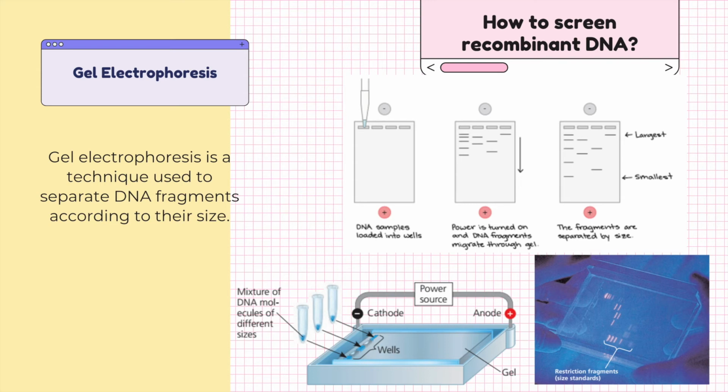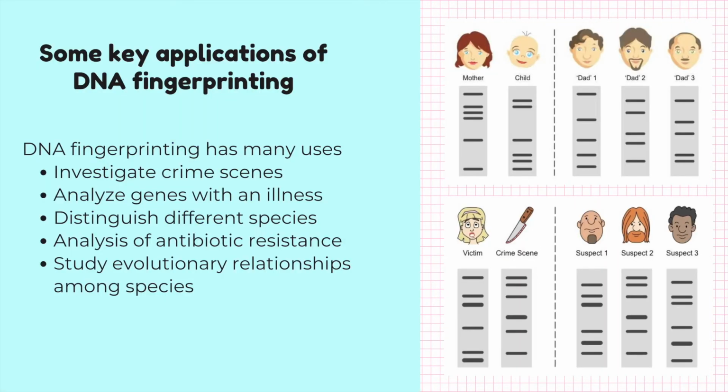But what is this technique commonly used for? Using DNA fingerprinting, genetic differences between individuals can be detected. One good use of this method is for identifying the parents of a child or identifying the remains of someone who has died, such as a victim of a natural disaster. Some key applications of this technique are also listed here.